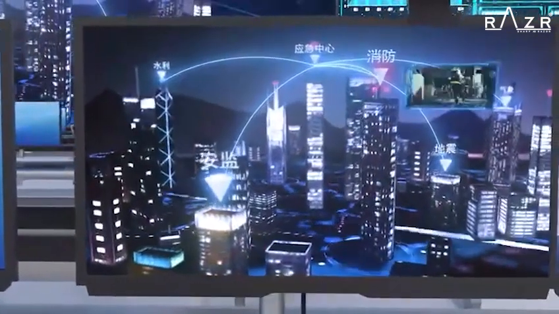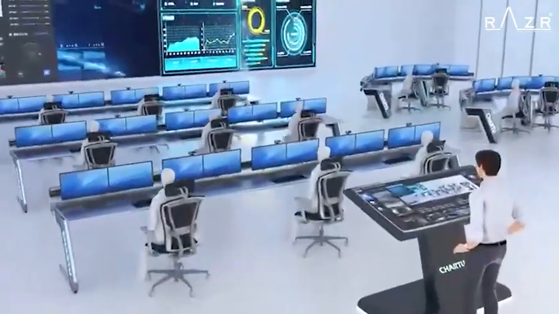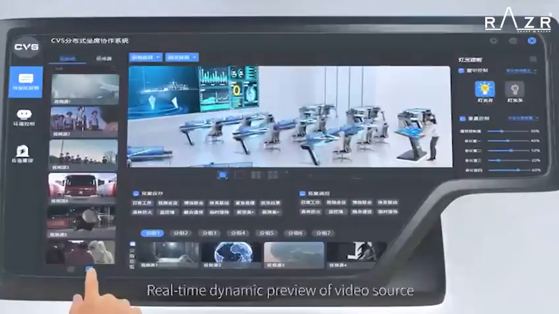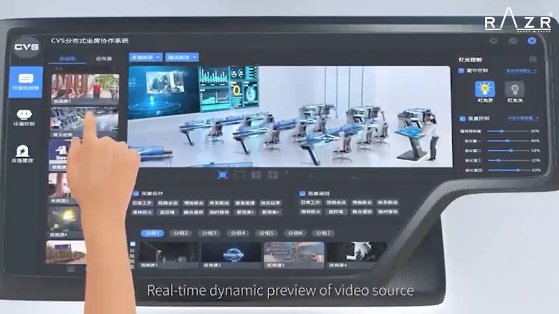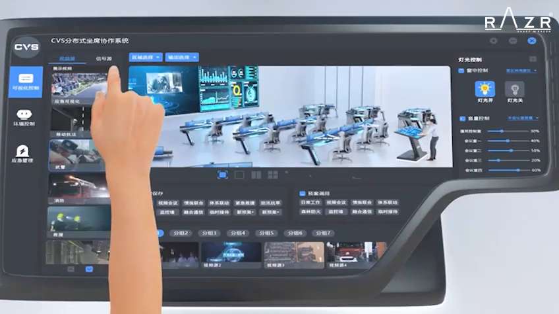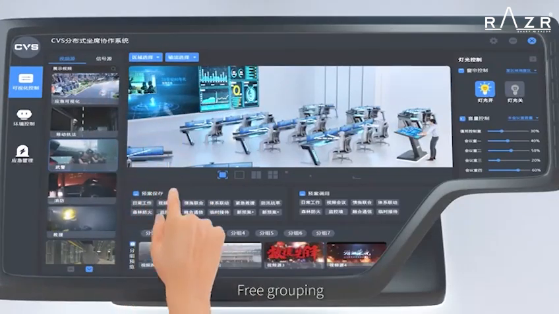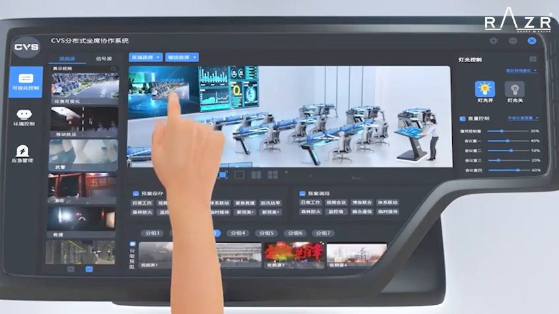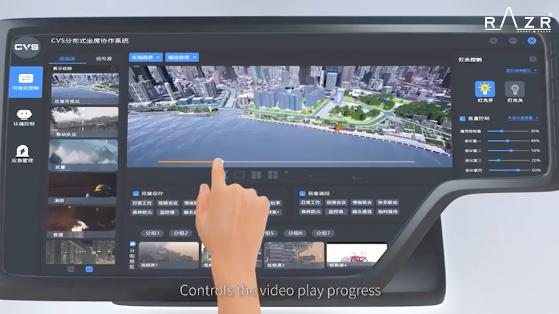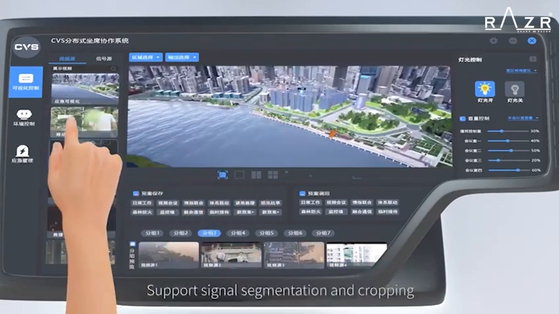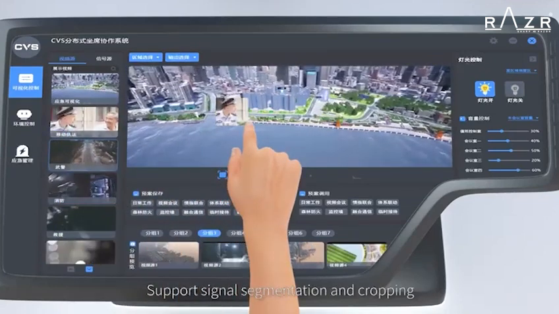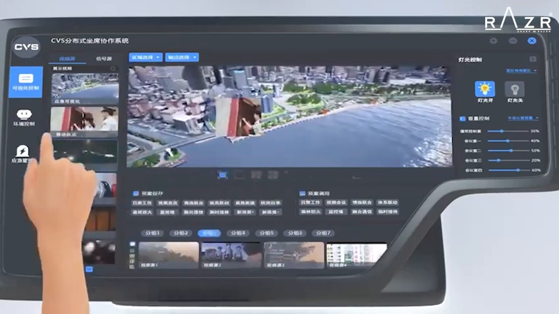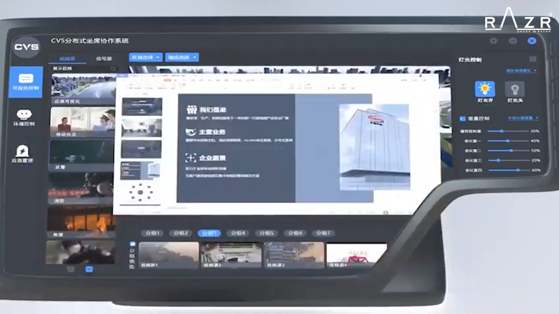Interdepartmental linkage. Real-time dynamic preview of video source. Fuzzy search. Free grouping. Controls the video play progress. Supports signal segmentation and cropping. Scaling up. PowerPoint page turning.